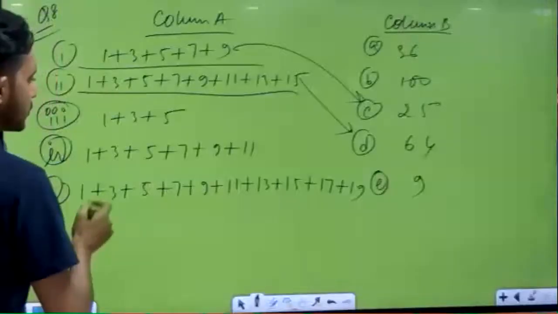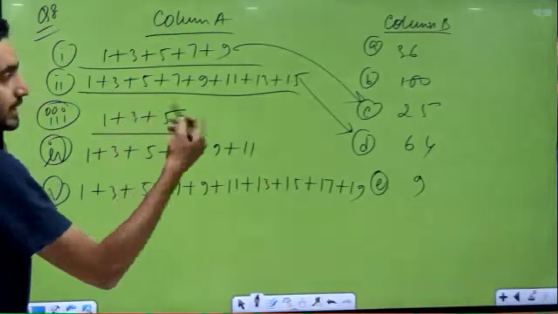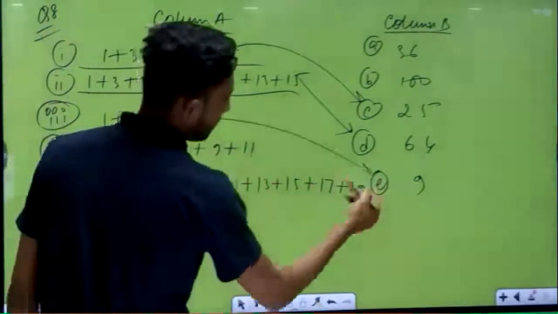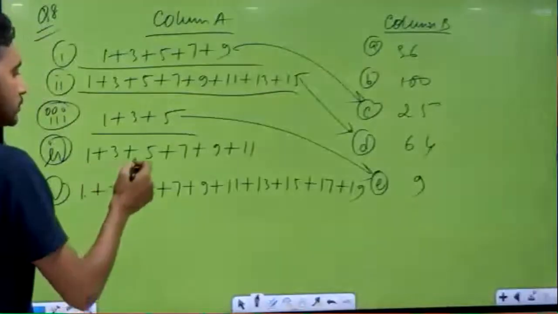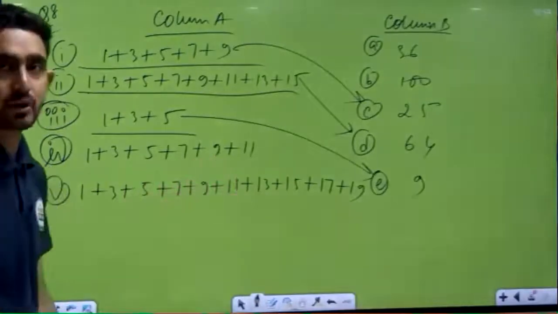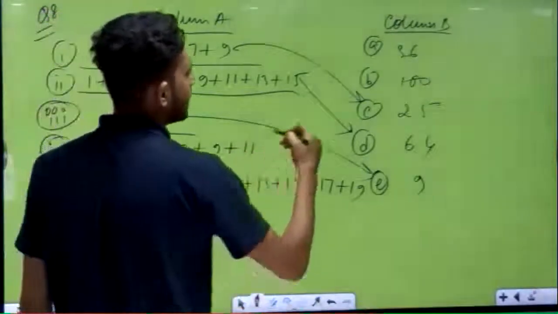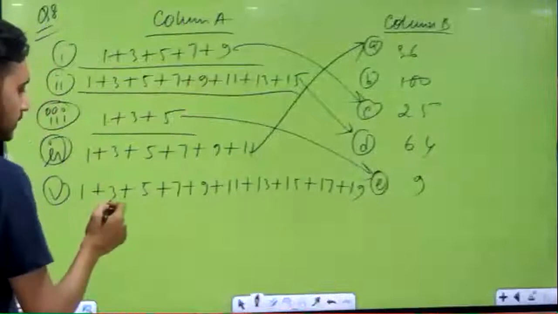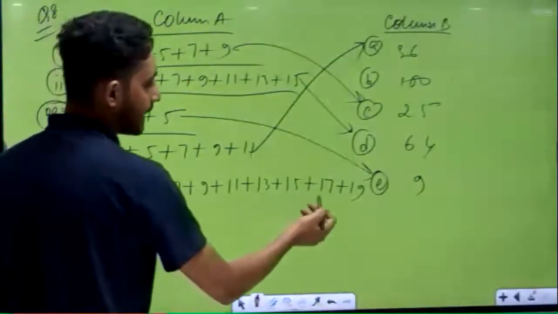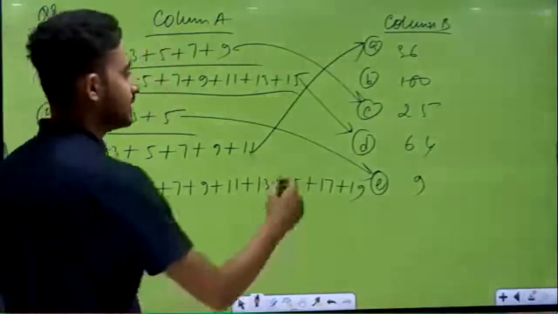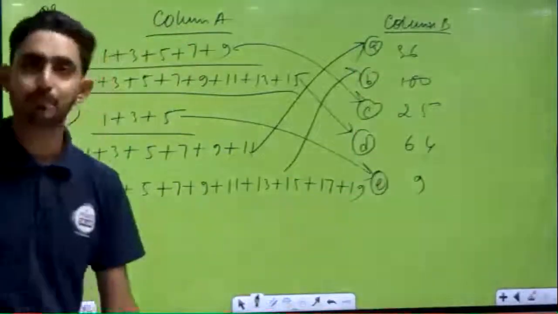Okay. Next question. 1, 2, 3. 3 square is 9. Done. Next. 1, 2, 3, 4, 5, 6. 6 square is 36. Done. At last, 1, 2, 3, 4, 5, 6, 7, 8, 9, 10. 10 square is 100. So this is your complete question. Okay. Very easy question.